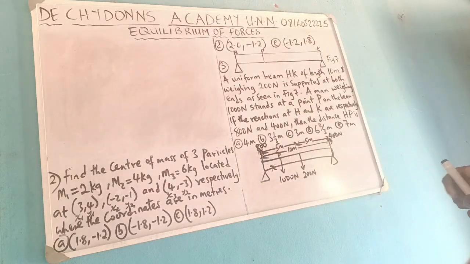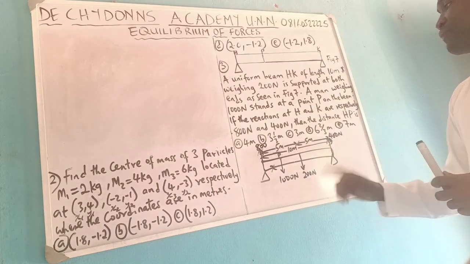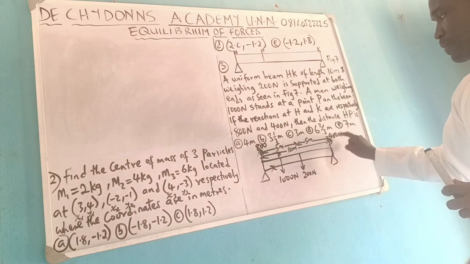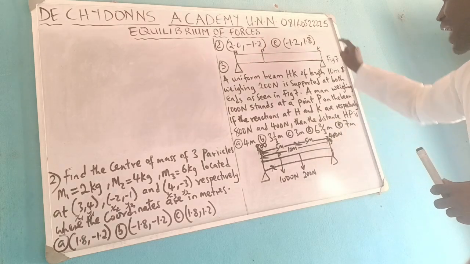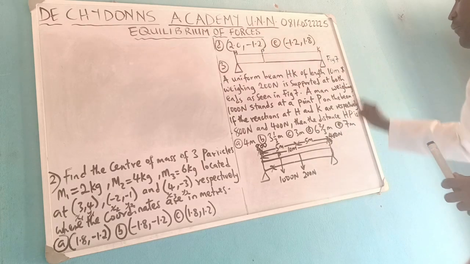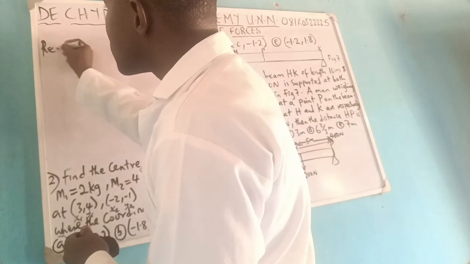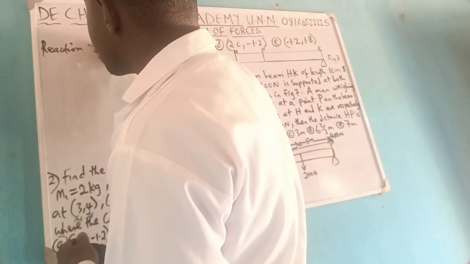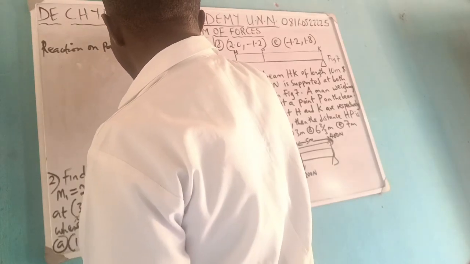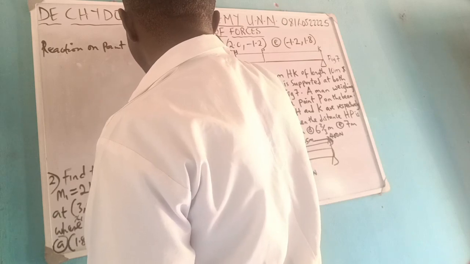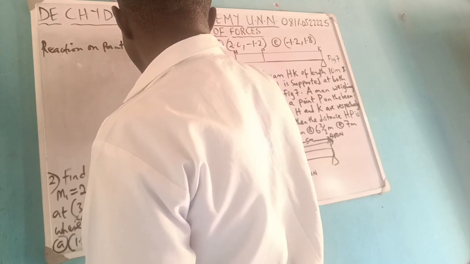We will say that to get the value of this x, find the reaction at point K. And what do they mean? Finding the reaction at point K means take moment about what? Point H. About point H. That is what it means.